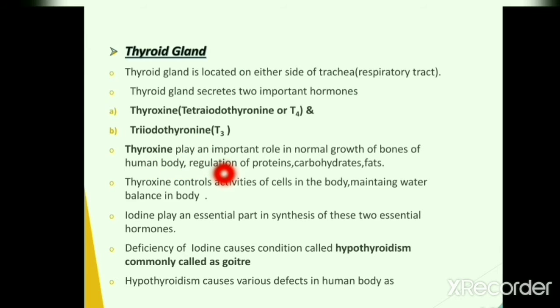Simultaneously, it carries out regulation of proteins, carbohydrates and fats in the human body. Thyroxine also controls various activities of cells in the human body along with maintaining water balance in the body. Iodine plays a very essential, that is important, part in synthesis of these two essential hormones. Deficiency of iodine causes a condition called hypothyroidism, which is commonly called goiter.